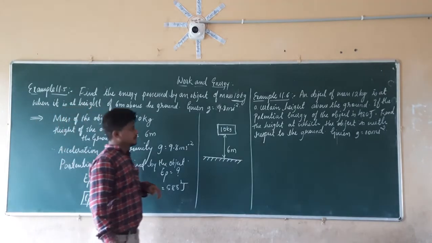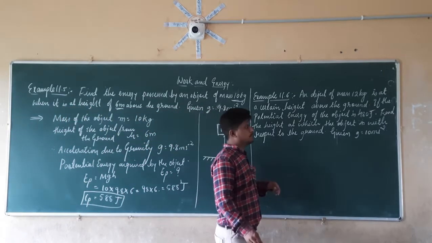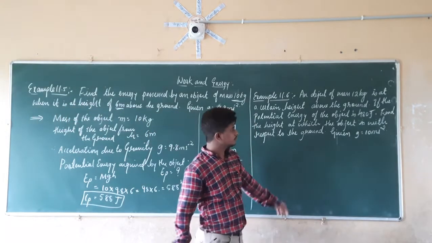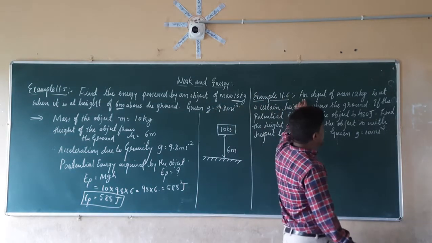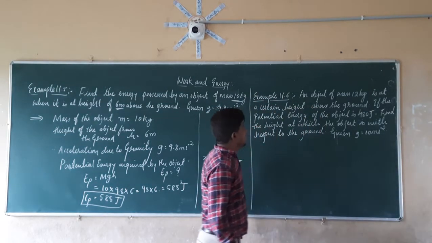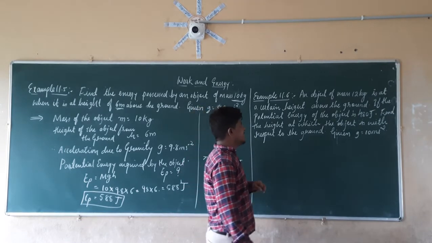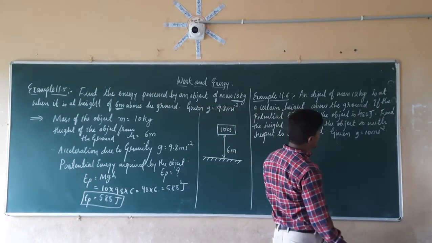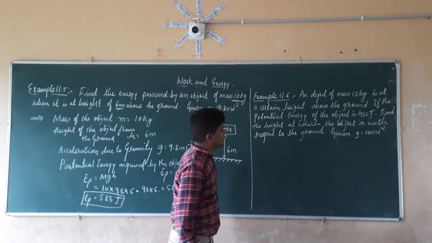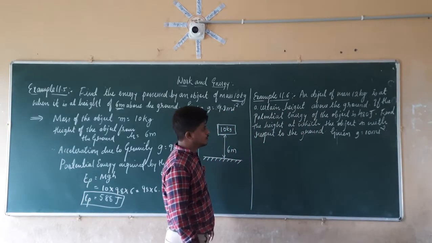Right. Now let us consider the second question here. Example 11.6. An object of mass 12 kg is at a certain height above the ground. If the potential energy of the object is 480 joules, find the height at which the object is with respect to the ground.